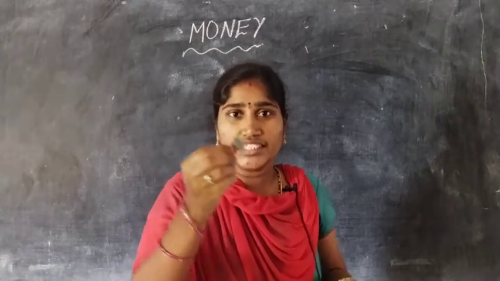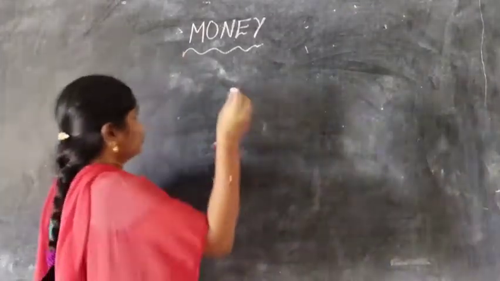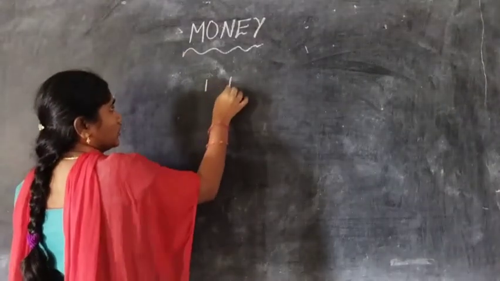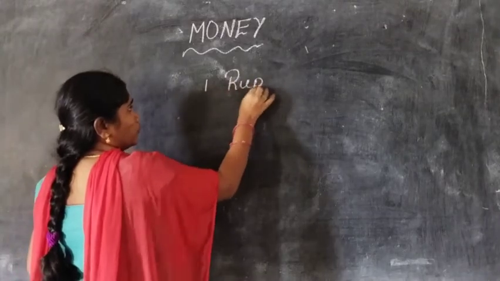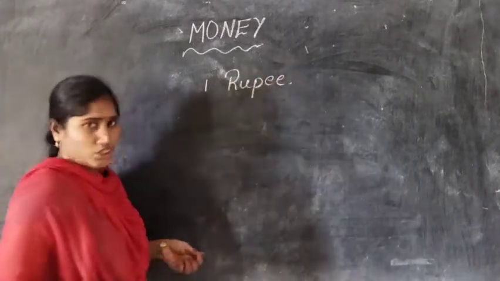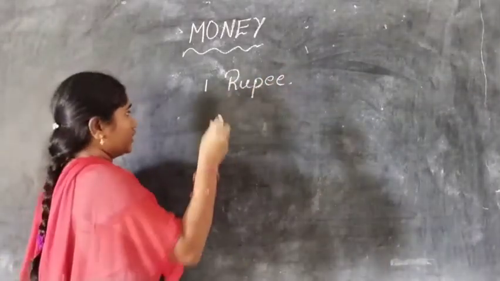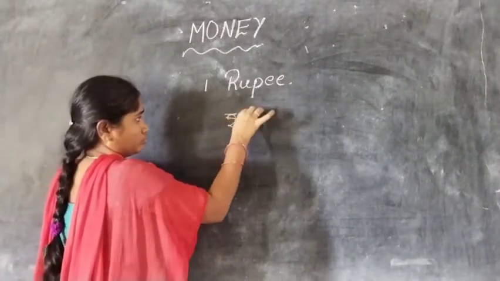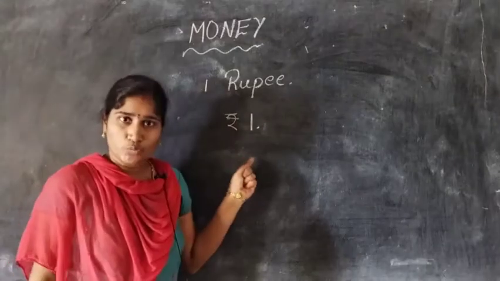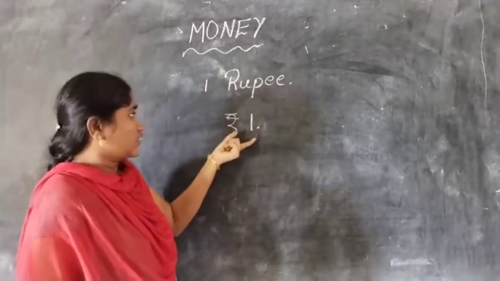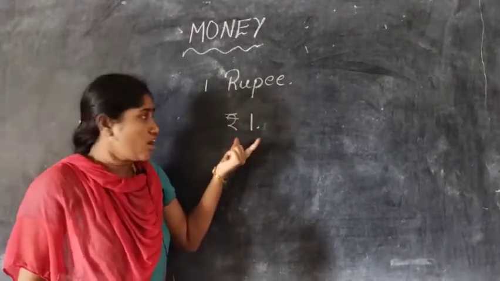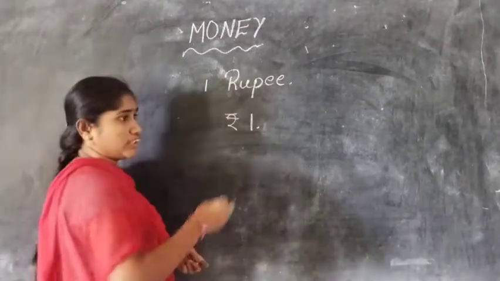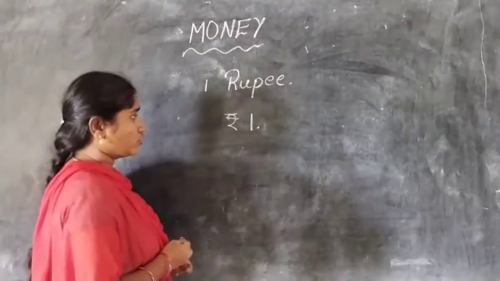What is it? 1 rupee. R-U-P-E-E, 1 rupee. It is written like this. 1 rupee, written like here, like this. Okay, 1 rupee. For example, 2 rupees, how do we write?